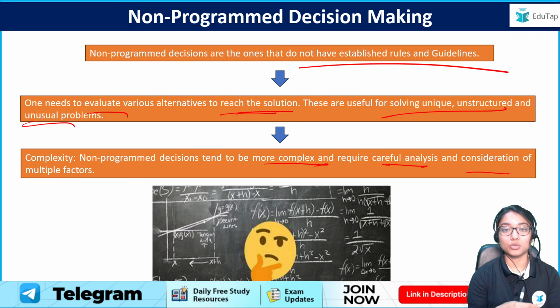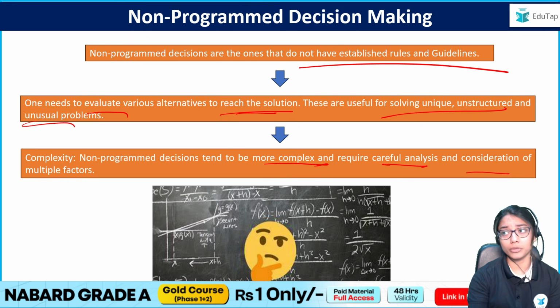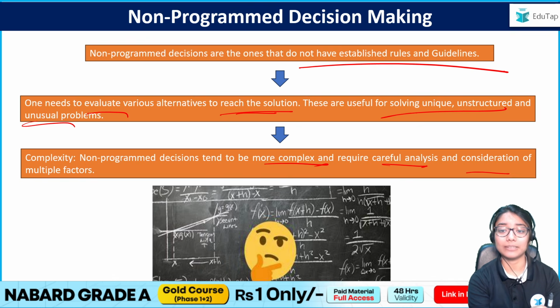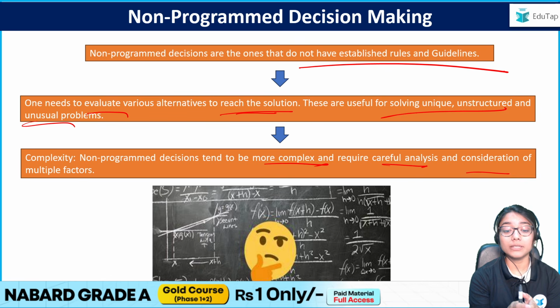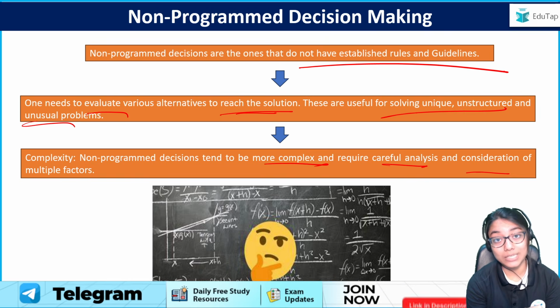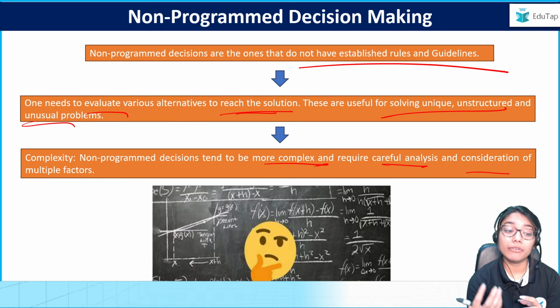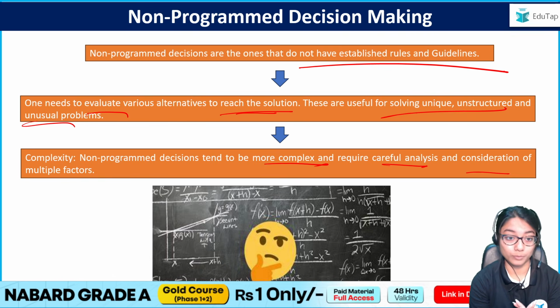Because there is no past rule. It's not like office supplies are out, so you have to reorder office supplies. For that, you might have rules that this is how you're supposed to reorder. But in non-programmed decisions, it's sort of like a new option. It's unique in its own way. You have to first analyze what it wants, and therefore they become more complex. So this is non-programmed decision making for you.